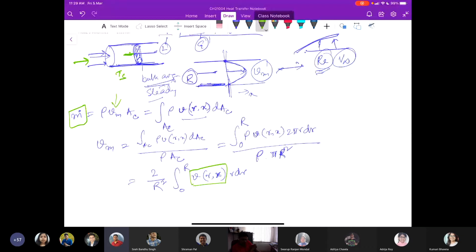But in this case, you should be aware that this mean temperature will change along the flow direction whenever there is a heating or cooling incident. But the mean velocity will not. Is it clear?